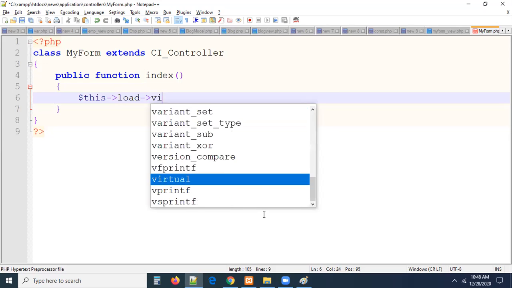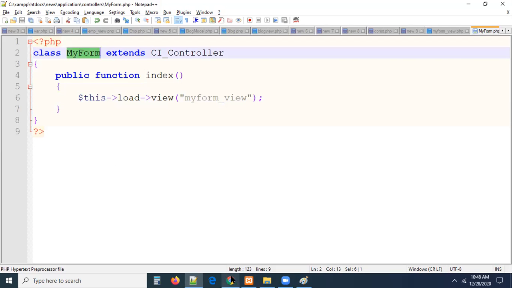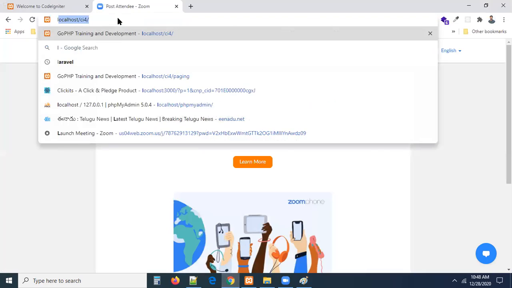This is load of view. What is the view name, guys? My form, my form underscore view. This is the name of the view. Now you can simply open the browser, call this my form, index method will get called automatically.